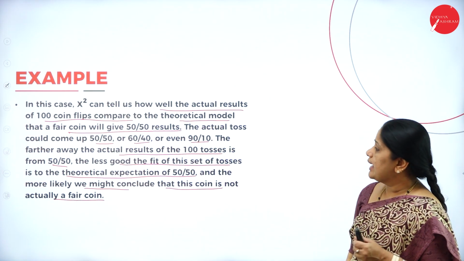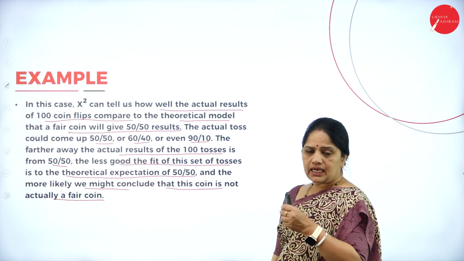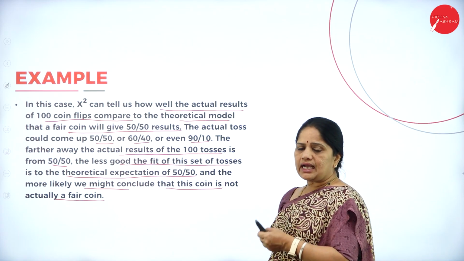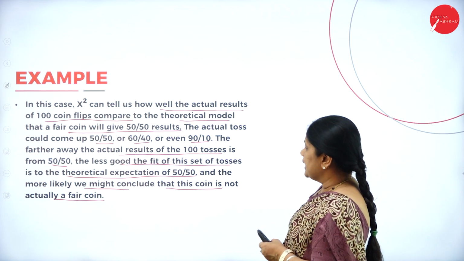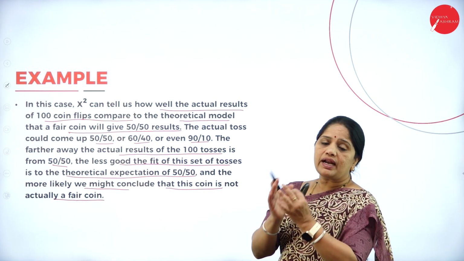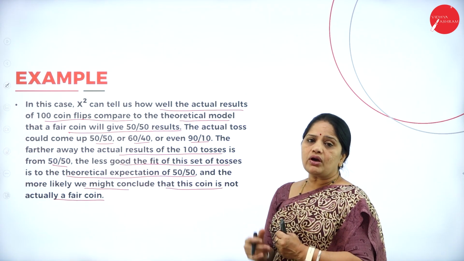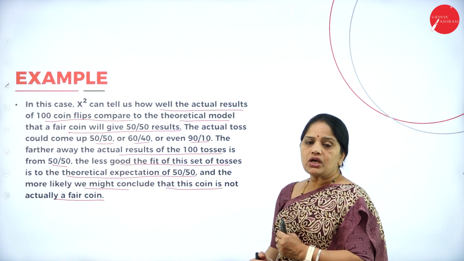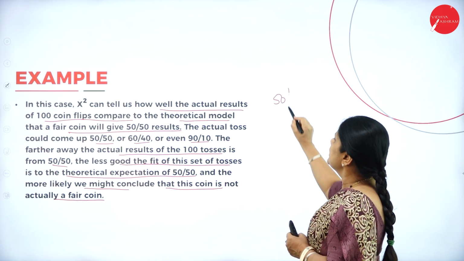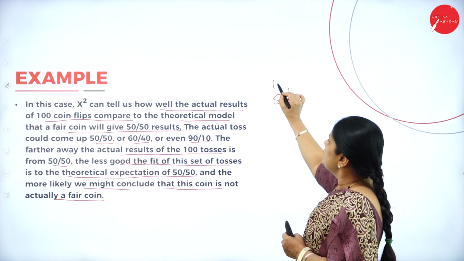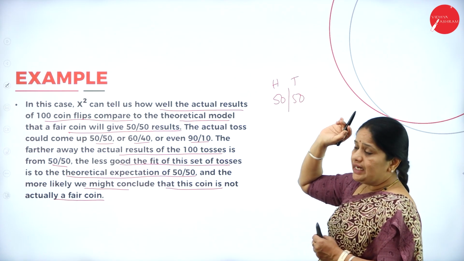Now, if you are having the chi-square test on flipping of a coin, then the actual result of 100 coins. When you flip the coin 100 times, you expect to have a 50-50 result. So 50 heads and 50 tails.